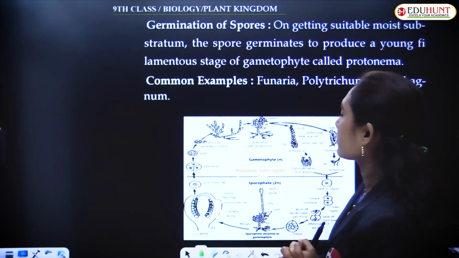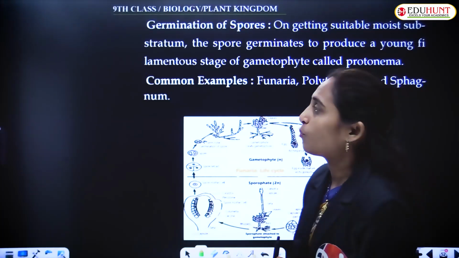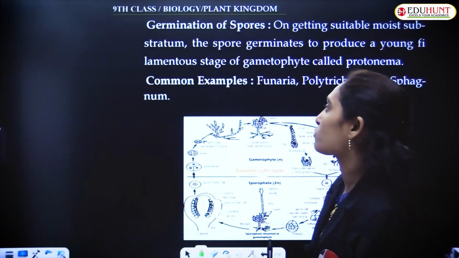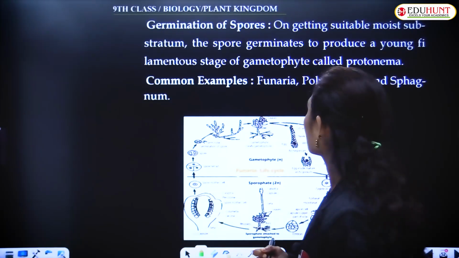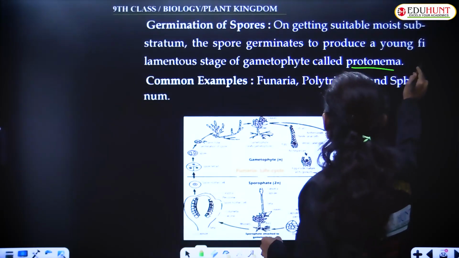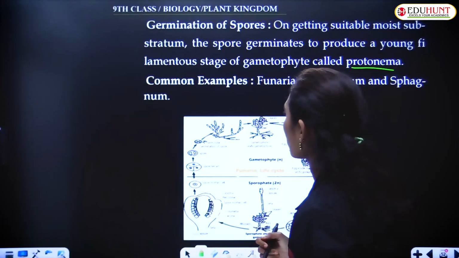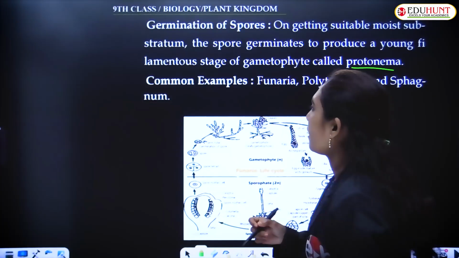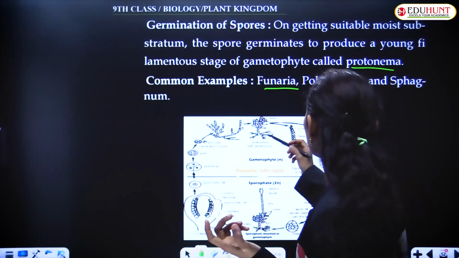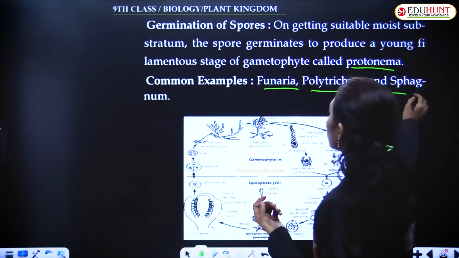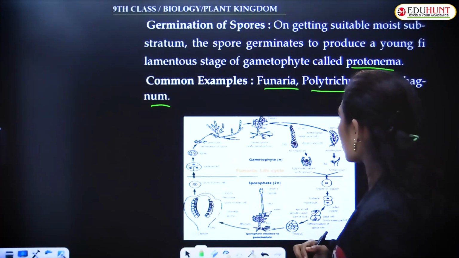Germination of the spore: on getting a suitable moist substratum, the spore germinates to produce a young, filamentous, prostrate and creeping structure called the protonema, the juvenile form of the Funaria or the moss. Common examples of mosses are Funaria, which we have just discussed, Polytrichum and Sphagnum. These are the three examples of mosses.